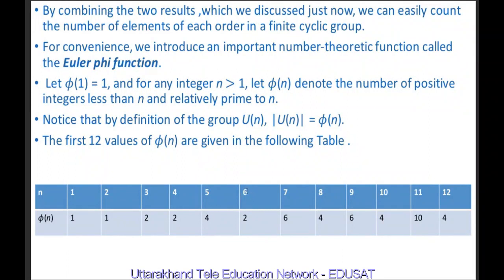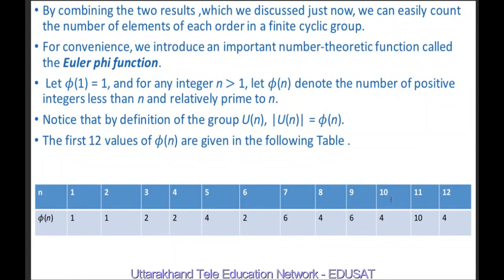Numbers less than 6 which are relatively prime to 6 are only 1 and 5. So these are 2 in number. Numbers less than 7 which are relatively prime to 7 are 1, 2, 3, 4, 5, 6. So these are 6 in number. Numbers less than 8 which are relatively prime to 8 are 1, 3, 5 and 7. So these are 4 in number. Numbers less than 9 which are relatively prime to 9 are 1, 2, 4, 5, 7 and 8. So these are 6 in number.